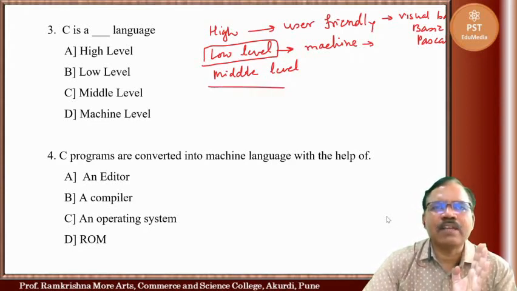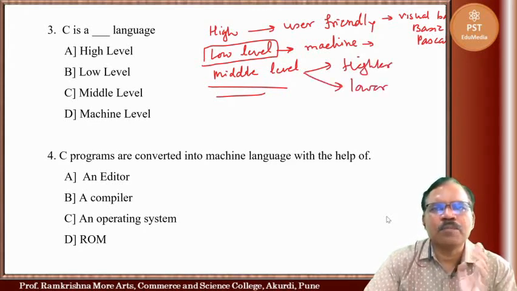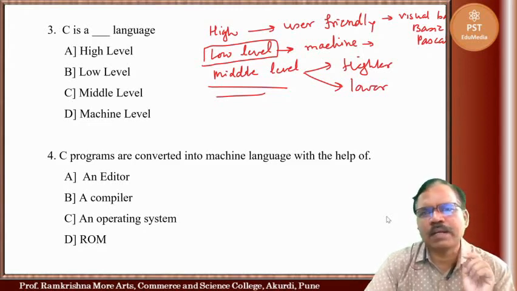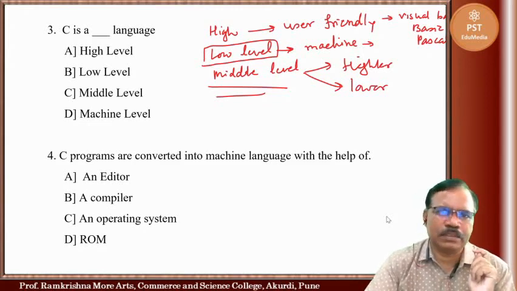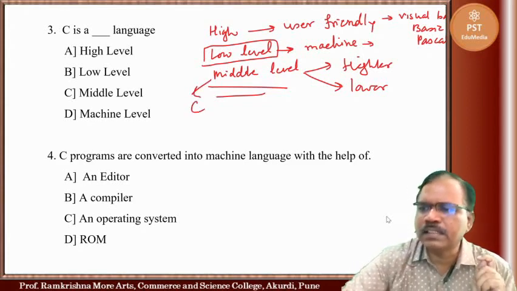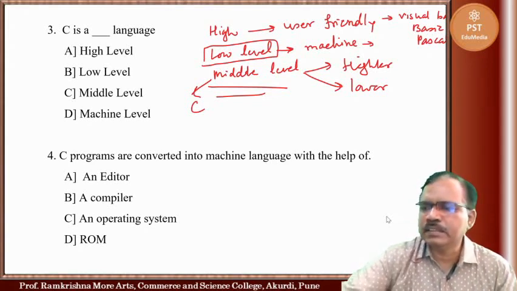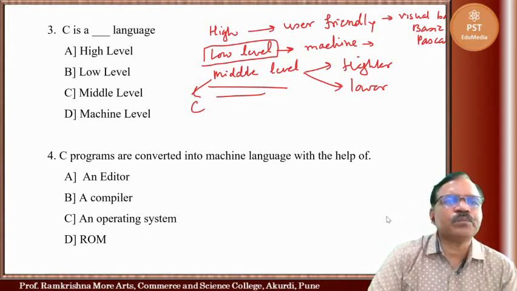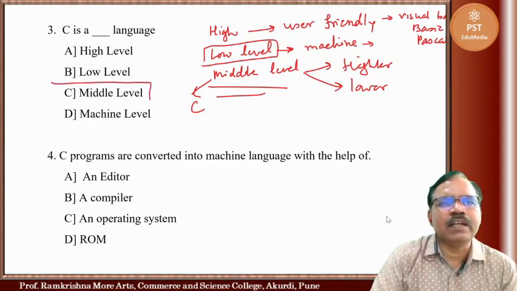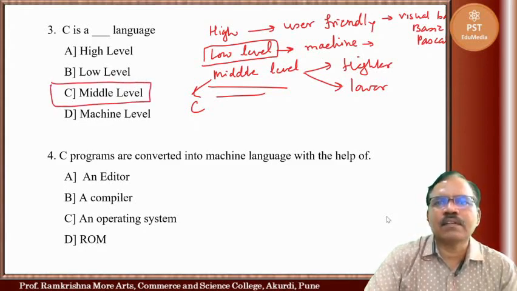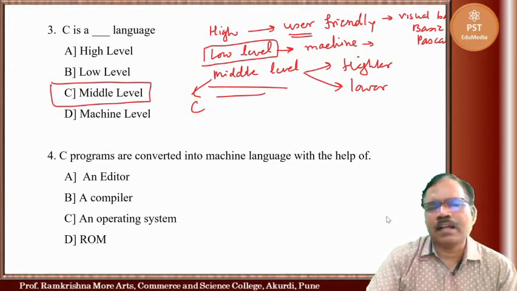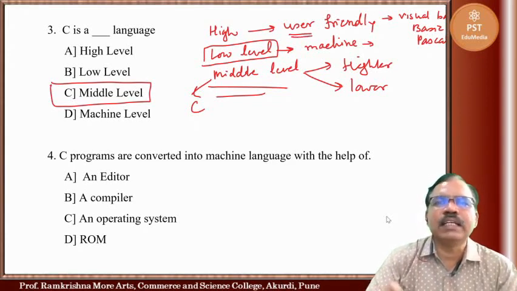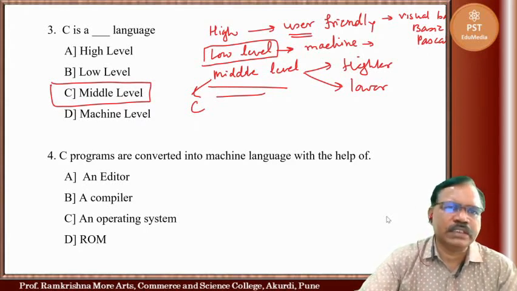Now middle level language can act as a higher level language as well as lower level language. Means in this language you can develop either user friendly programs or machine level programs, and C has that feature. So C is middle level language. It can, means user can develop programs, or you can develop machine level language programs using C.